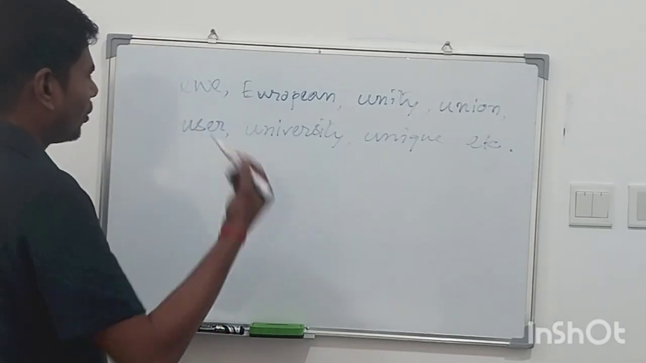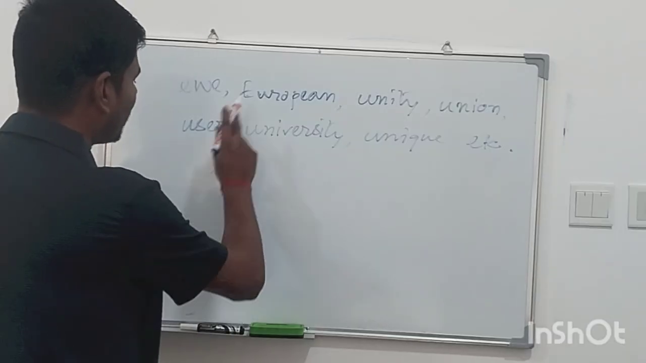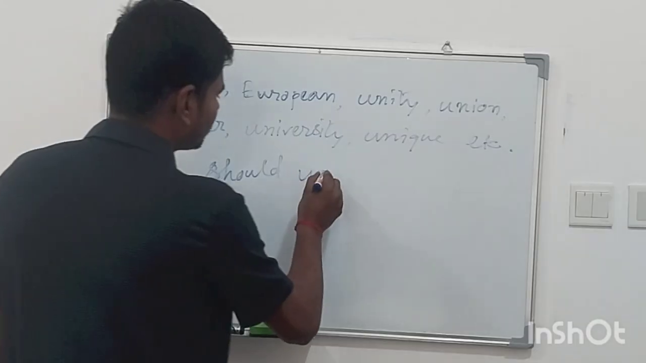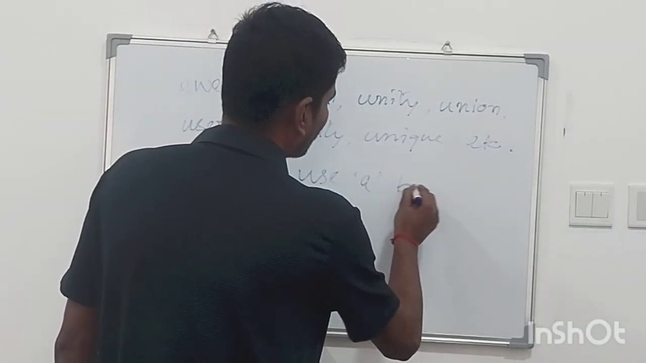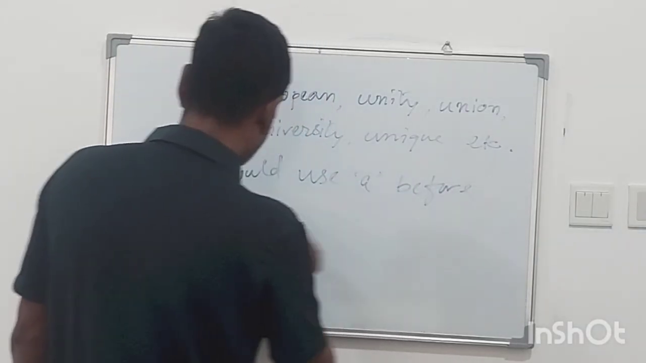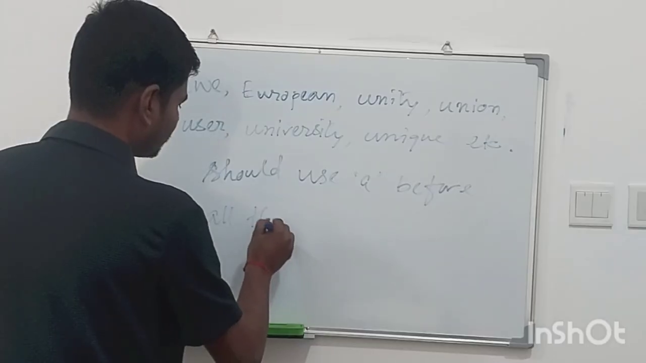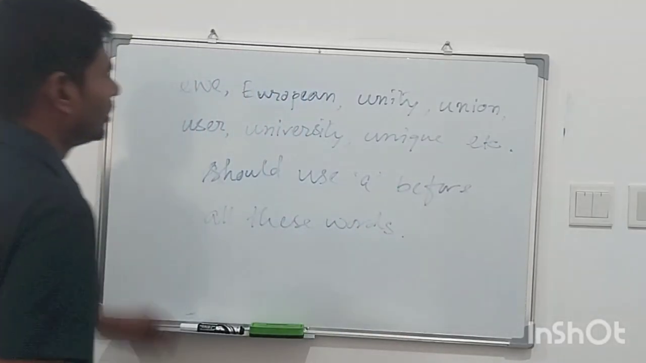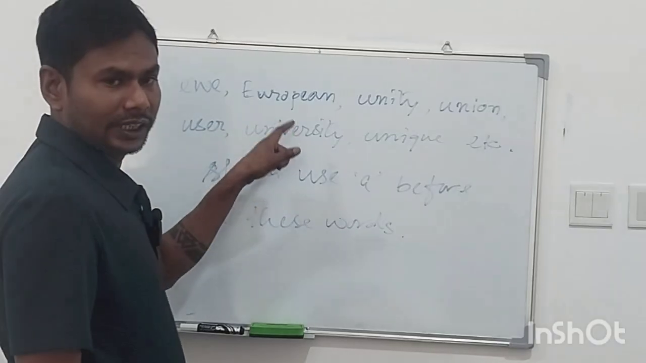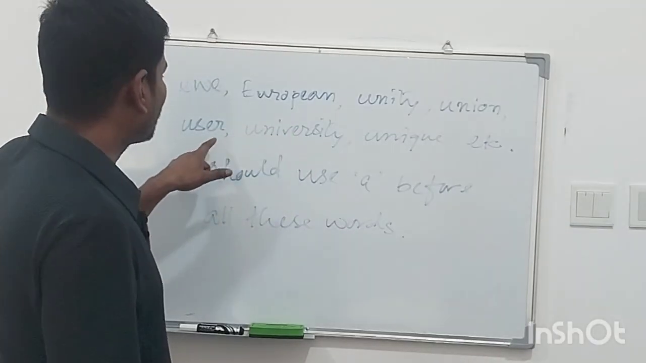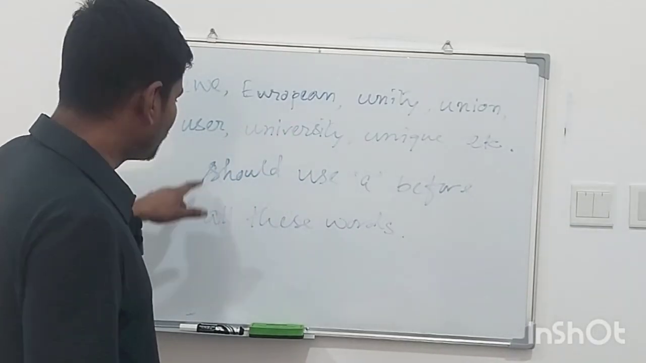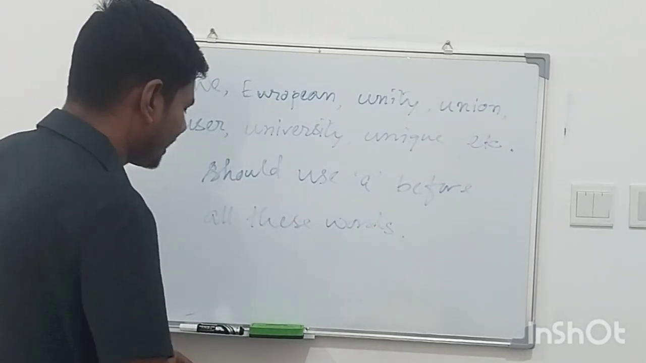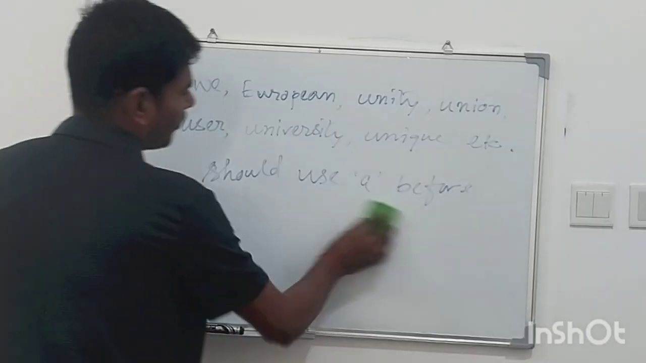So we should use a before all these words. Okay, is that clear? These all words take the sound of a consonant, so we should use a before all of them. Okay, clear? Now come to the point of abbreviation.